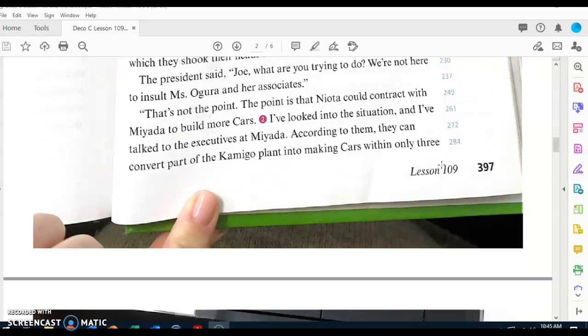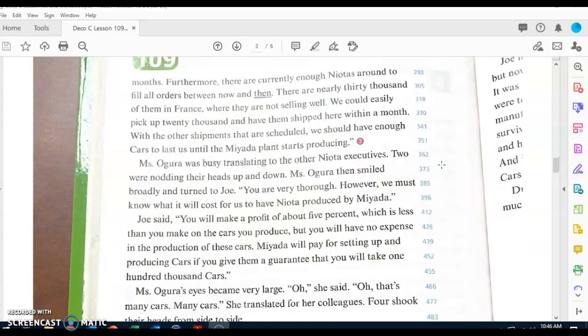Let's continue reading. "I've looked into the situation and I've talked to the executives at Miata. According to them, they can convert part of the Camigo plant into making cars within only 3 months. Furthermore, there are currently enough Nyotas around to fill all orders between now and then. There are nearly 30,000 of them in France, where they are not selling well. We could easily pick up 20,000 and have them shipped here within a month. With the other shipments that are scheduled, we should have enough cars to last us until the Miata plant starts